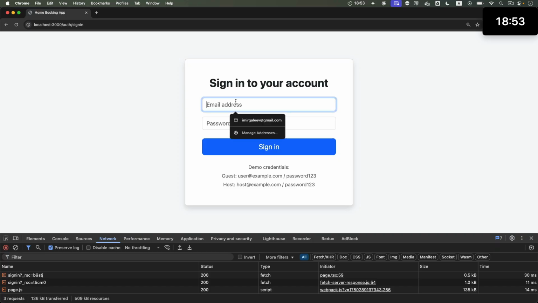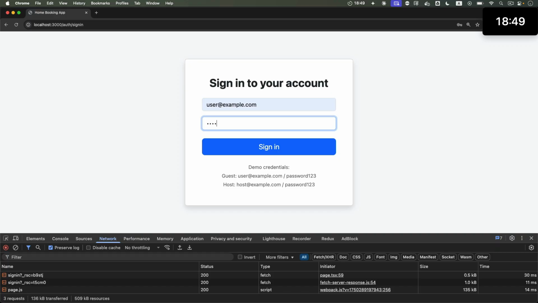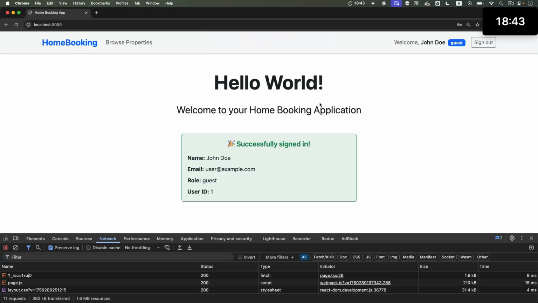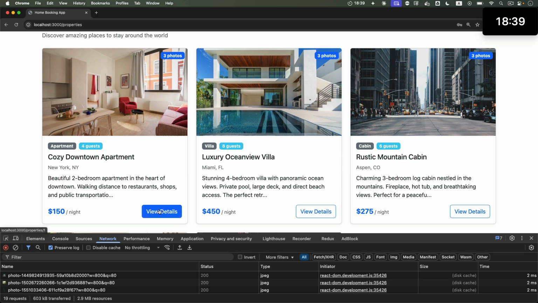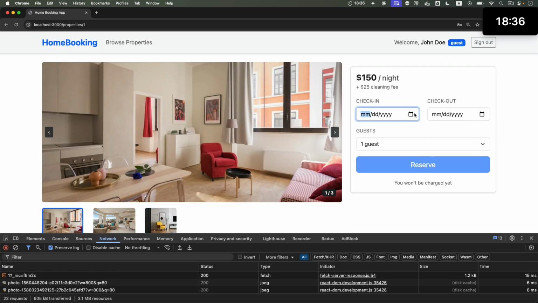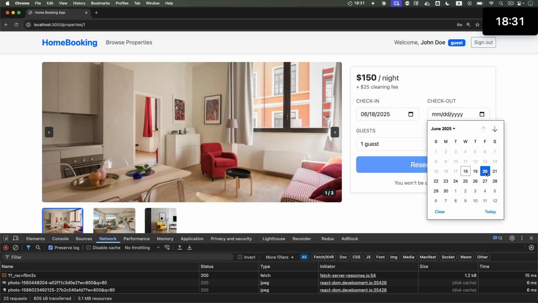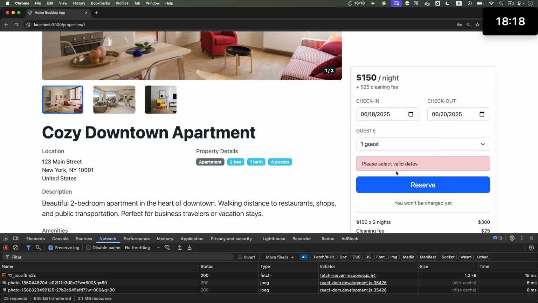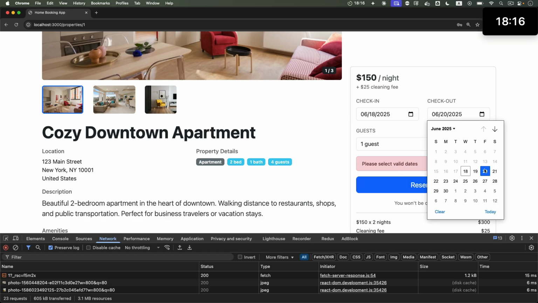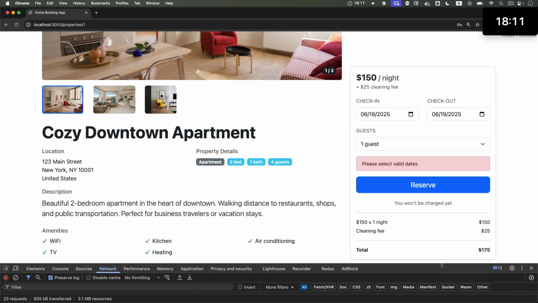Okay, let's sign in as the user at example.com, password 123, enter. Okay, it didn't take me back to the booking page, but that's fine. Let's go back to the booking page and fill in check-in and check-out dates. Click reserve. Valid, please enter valid dates. These are valid dates. Let's make sure check-in on 18th and check-out on 20th. Yeah, it doesn't like the dates.